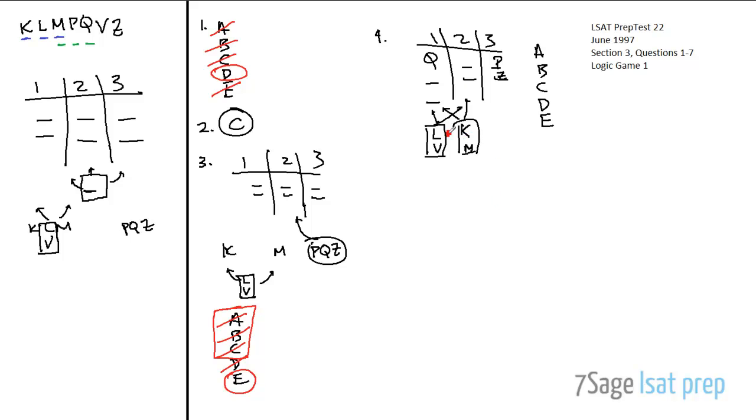No, that can actually never be true, right? Because L and V are together, so K and M must also be together. How about B? K is seated at the same table as Q? Yeah, if we put K and M here, L and V here, that's perfectly fine. Answer choice B looks good.